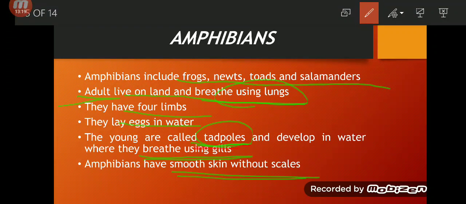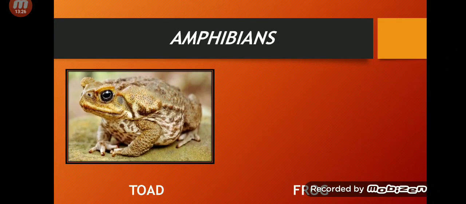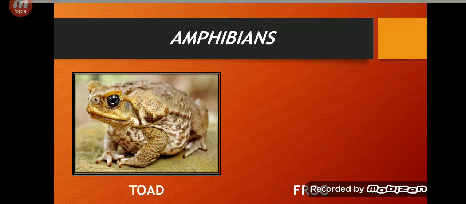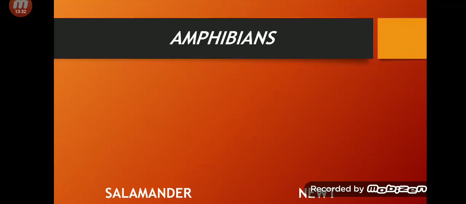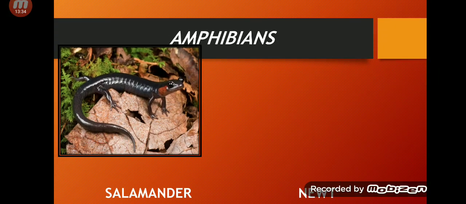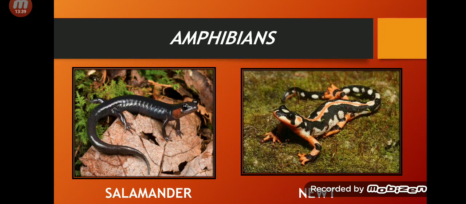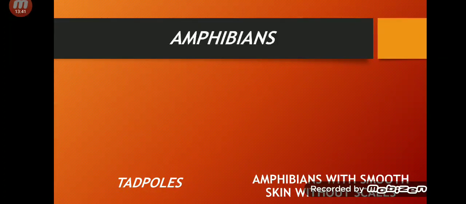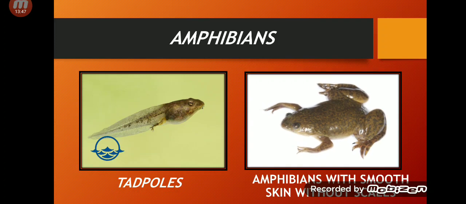Amphibians have smooth skin without scales. This is a toad and this is a frog. This is a salamander and this is a newt. This is a tadpole, which is a newborn amphibian, and amphibians have smooth skin without scales.